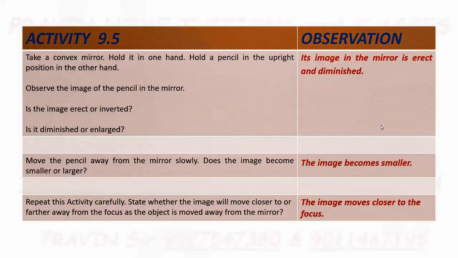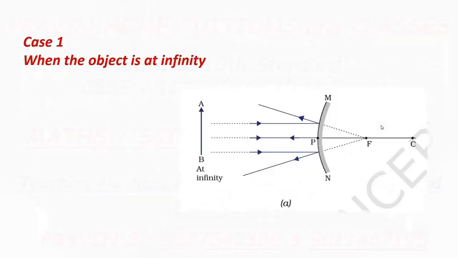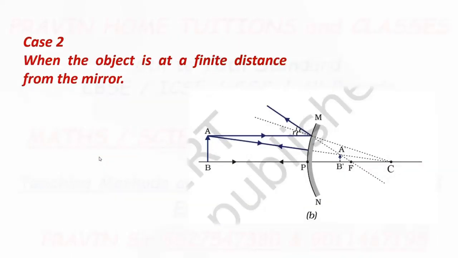Now we'll see image formation by convex mirror. This topic will be somewhat easier. It has 2 cases only. As far as convex mirror is concerned, there are only 2 cases for the position of the object: at infinity, and between infinity and the pole.